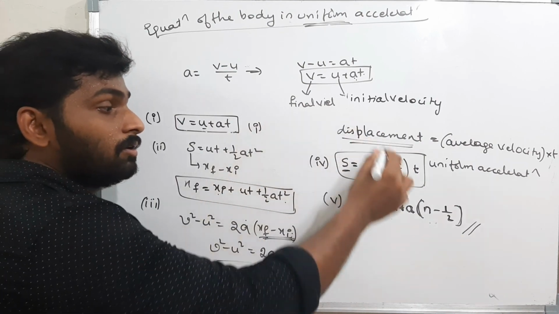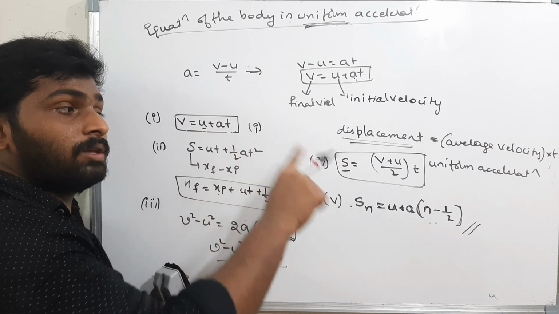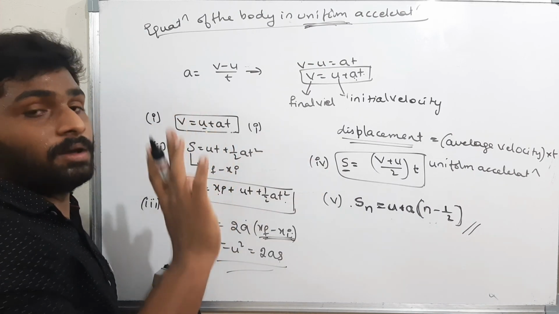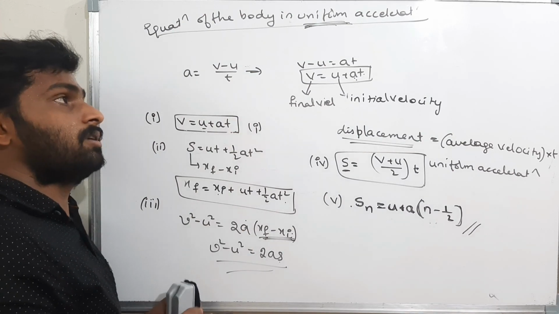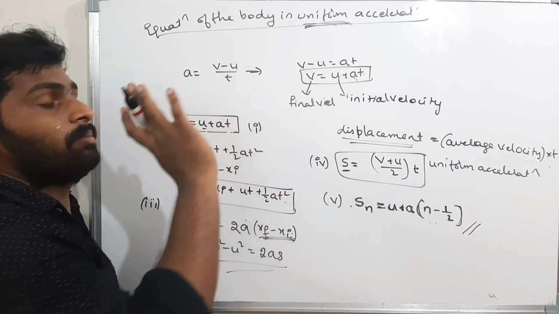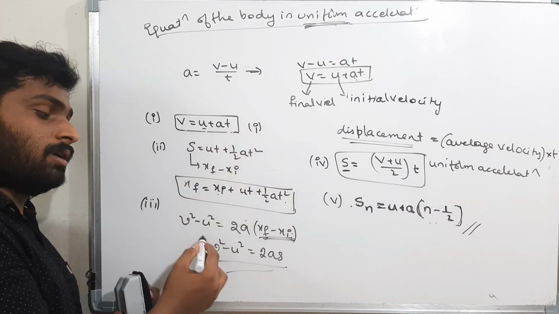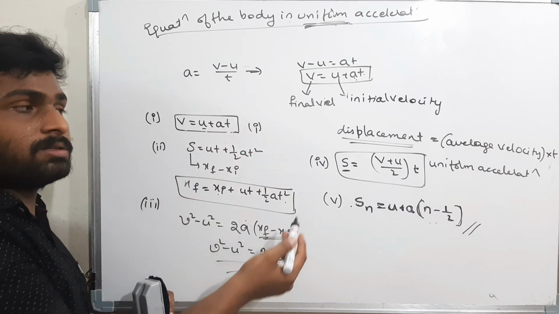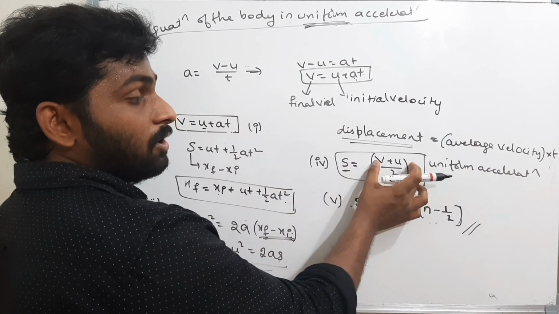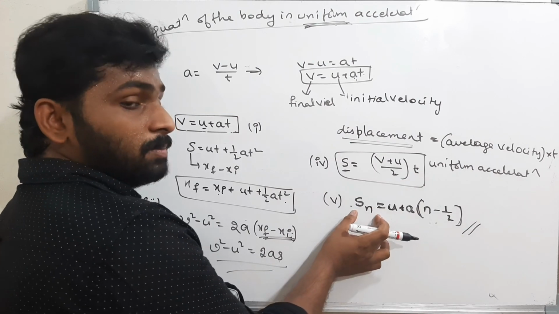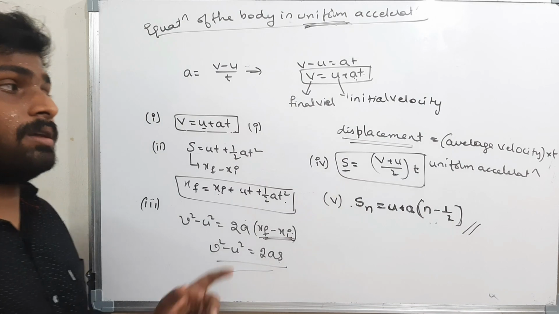And these all 5 equations I can use only when it is uniform acceleration. You can't use any of the equations when it is not a uniform acceleration. That's all. These are the equations of uniform acceleration: v is equal to u plus at, s is equal to ut plus half at square, v square is equal to u square plus 2as, and s is equal to v plus u by 2 into t, that is average velocity into time. And the displacement traveled by the body in nth second is equal to u plus a into n minus 1 by 2. These are the 5 equations.